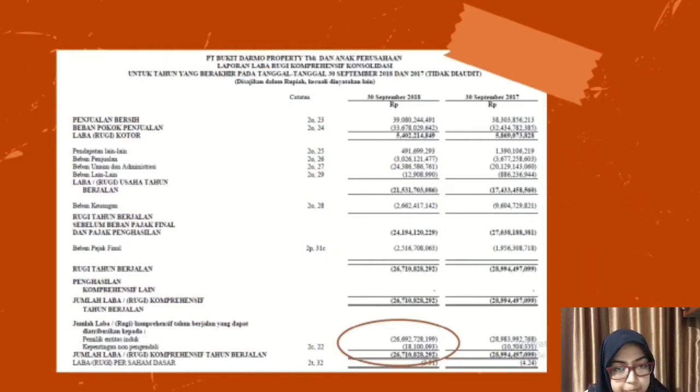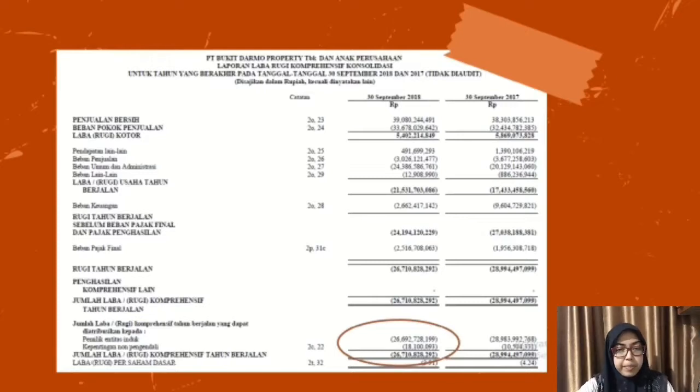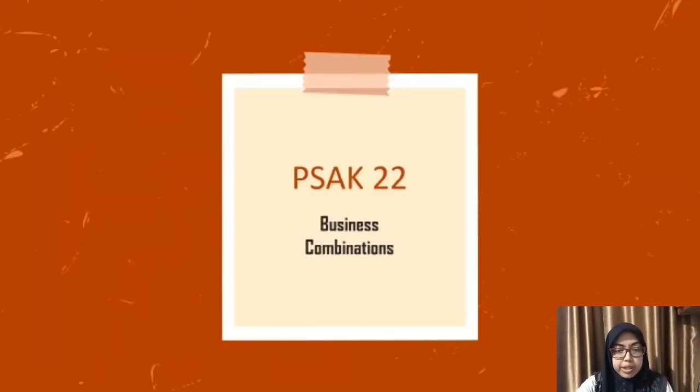In PT Bukit Darmo Property, the total profit or loss if there's discontinuation of the equity method. Next is PSAK 22 about the business combination.